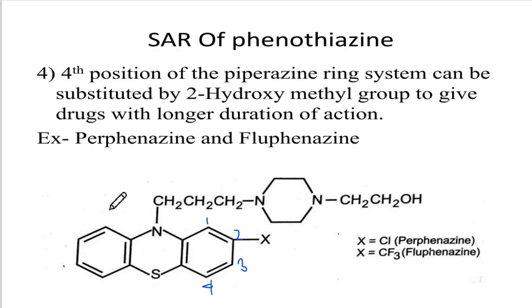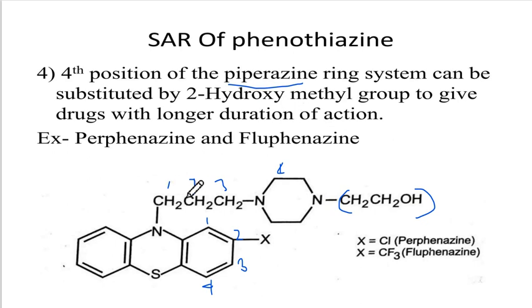Now this is the fourth position of the phenothiazine ring, but it is telling the fourth position of the piperazine ring. So this is 1, 2, 3, 4. So this is a piperazine ring.